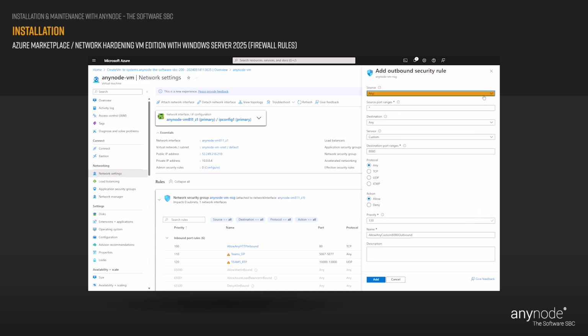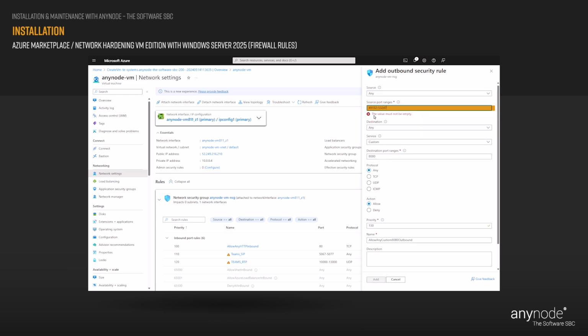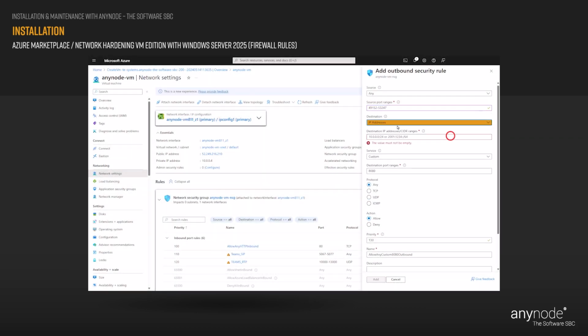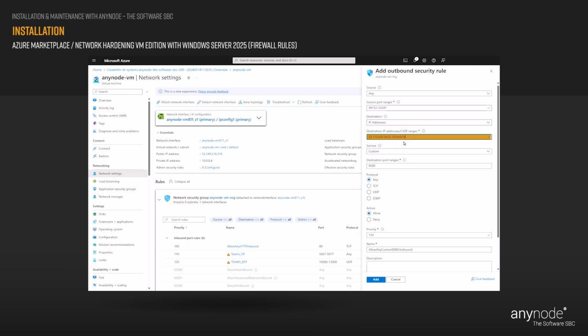At source, choose any. At source port ranges, use 49,152 to 53,247. At destination, use IP addresses. At destination IP addresses/CIDR ranges, use 52.112.0.0/14, 52.120.0.0/14. At service, choose custom.